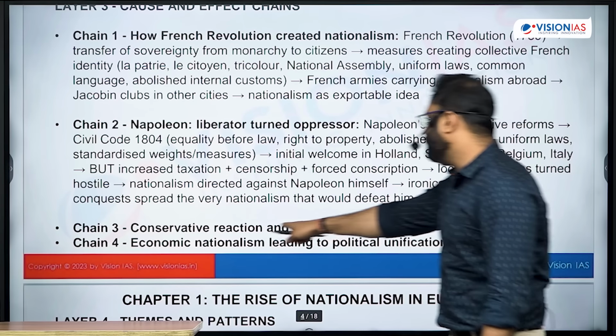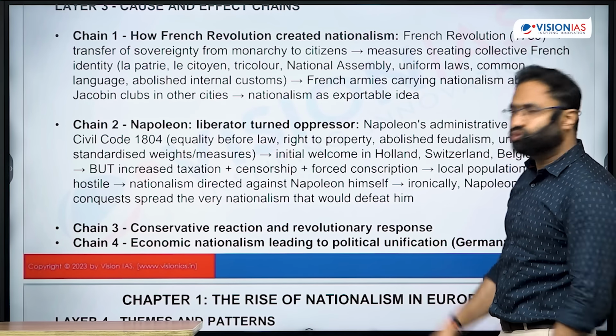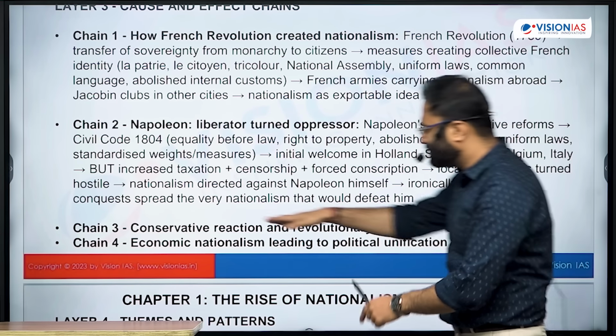Third, conservative reaction and the revolutionary response. So we should be having an idea regarding this. This can be another chain.